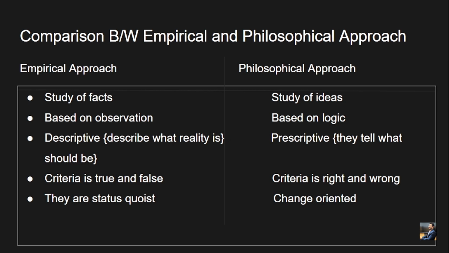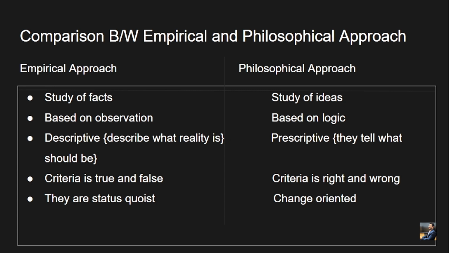So the empirical approach basically is the study of facts based on observation. It is descriptive, that is, it describes what reality is. It basically focuses on the present rather than what should be or what ought to be. Criteria is true and false, like they'll accept something if it is true based on observation and scientific study and analysis, and they will refute whatever is false which cannot be verified based on observation and scientific study.